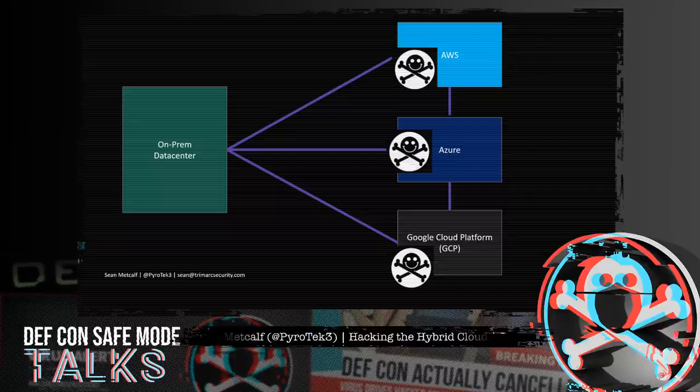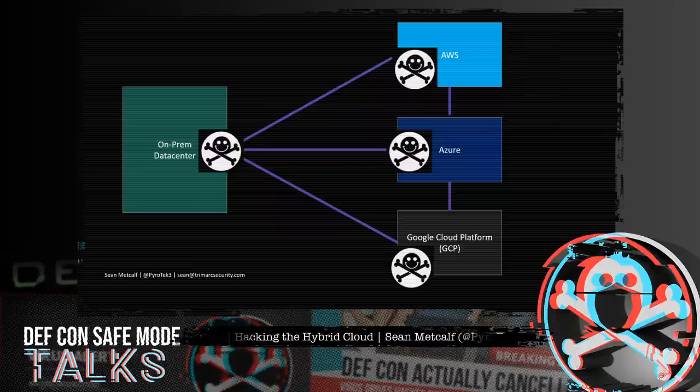And the use of federation provides the ability to jump across between these different environments. So a compromise of all 3 cloud environments will likely result in on-prem compromise since there's likely on-prem AD domain controllers in one or more of the cloud environments. Federation or any type of authentication flow really between these environments enables a new type of lateral movement.